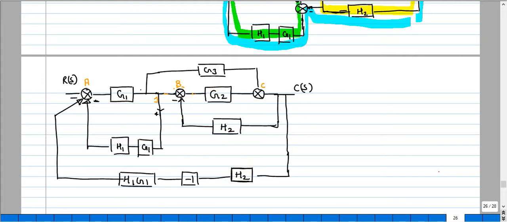Now you can observe the multiple closed loop. So the first one will be the closed loop, this one. Okay, and followed with, you can shift this block, you can solve this so that you will get a minor feedback loop. So let me apply the rule.